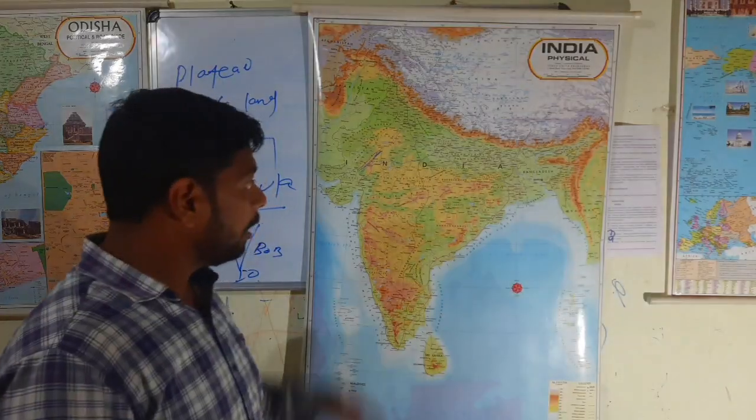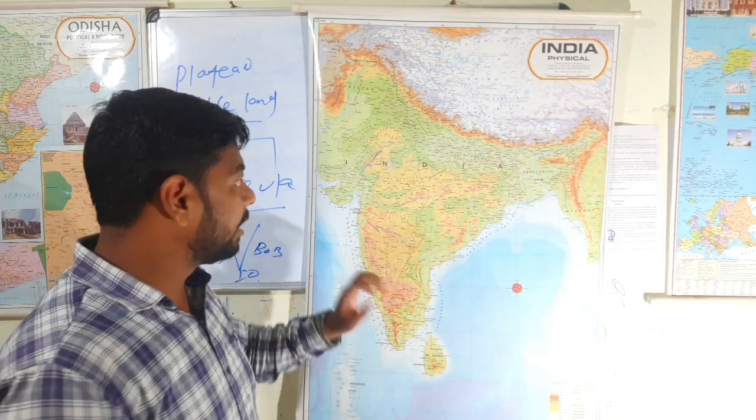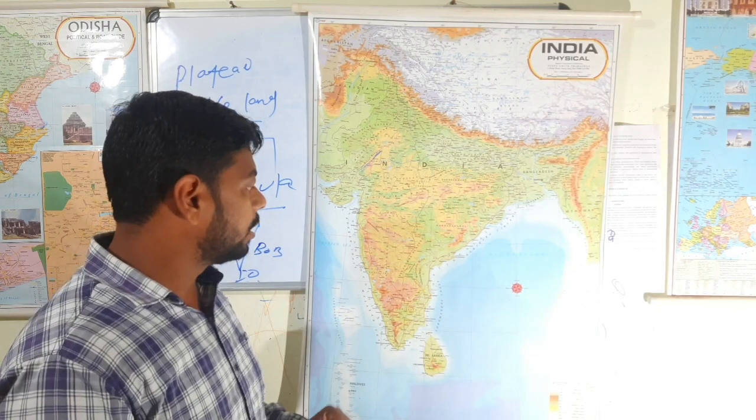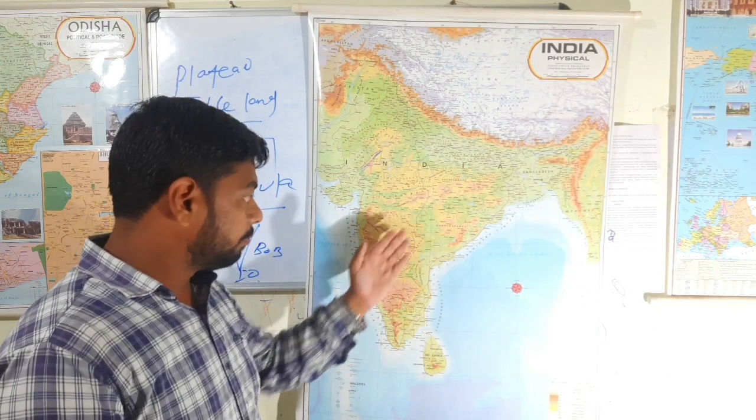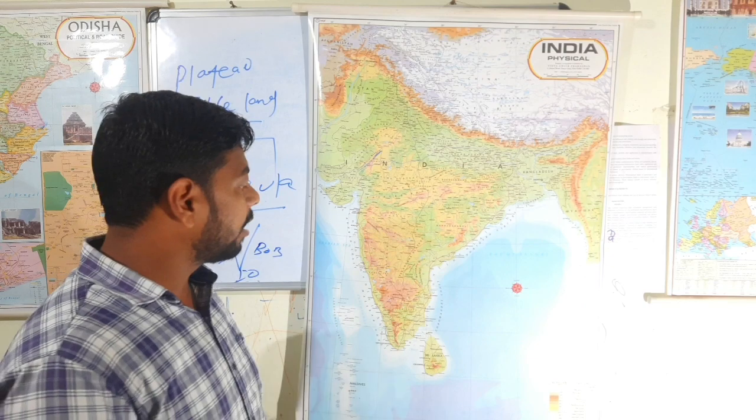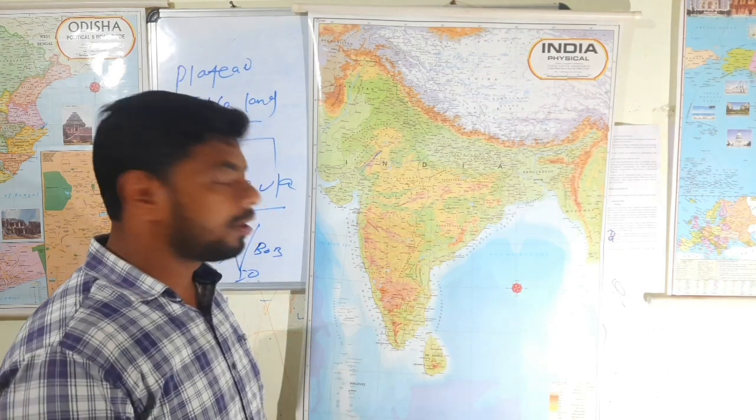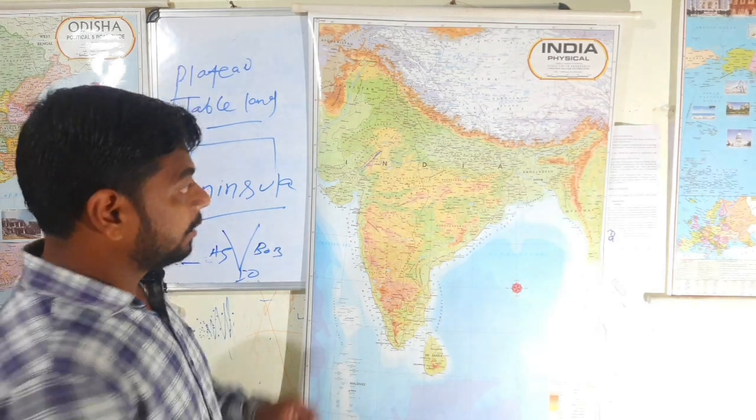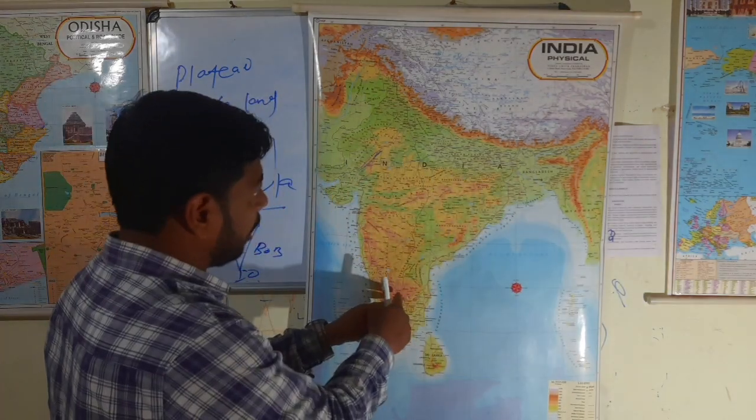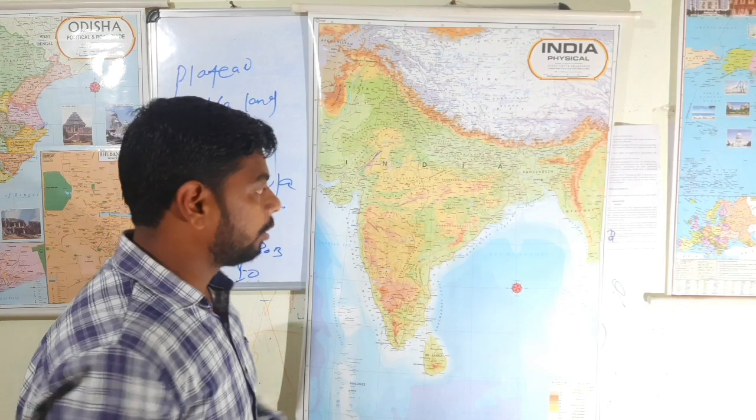right? Here the Deccan plateau is there, mainly extended in Maharashtra, Karnataka, certain part of Tamil Nadu, certain part of Telangana. Here the uppermost part of Kerala. Okay, and these entire plateaus are called the peninsular plateau.